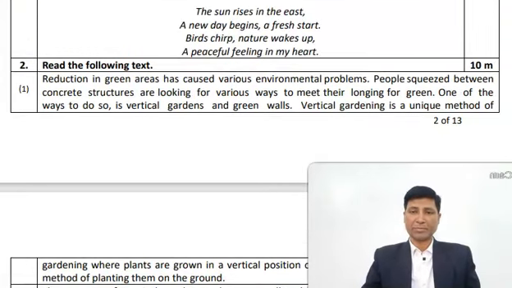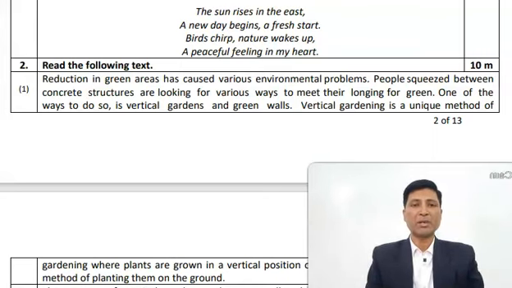Let us read it. The paragraph reads, reduction in green areas has caused various environmental problems. People squeezed between concrete structures are looking for various ways to meet their longing for green. One of the ways to do so is vertical gardens and green walls.